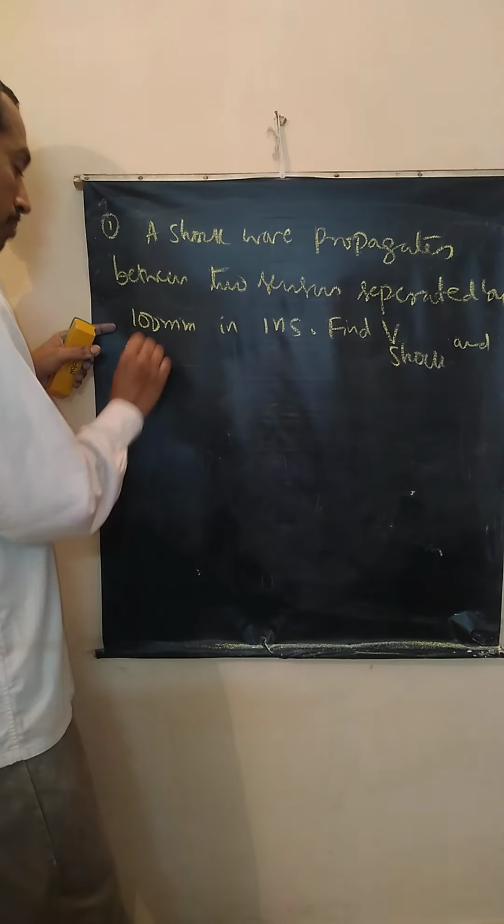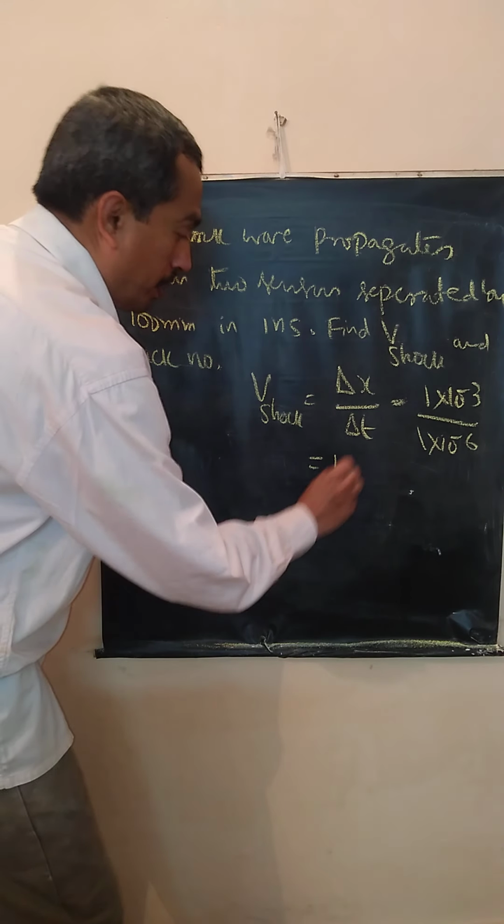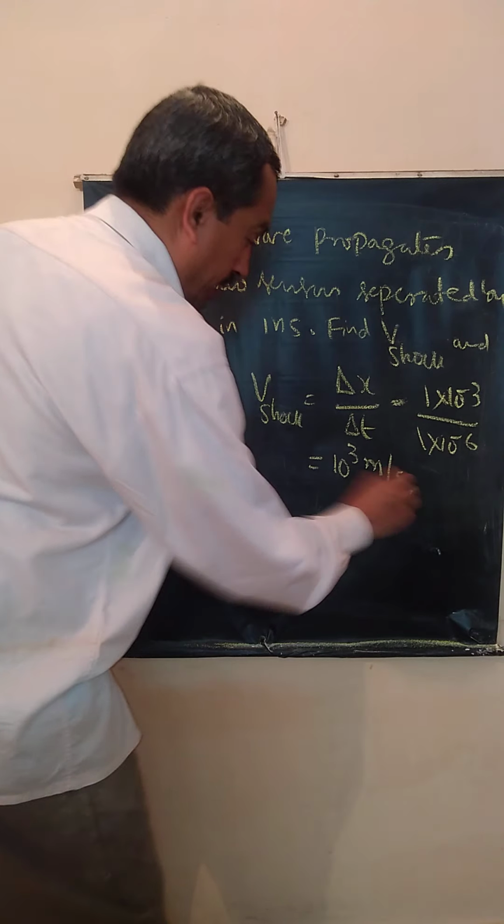Okay, so V shock is equal to delta x by delta t. Delta x is 1 millimeter converted to meters. Delta t is 1 nanosecond converted into seconds, 10 power minus 6. So velocity is 10 power 3 meter per second.